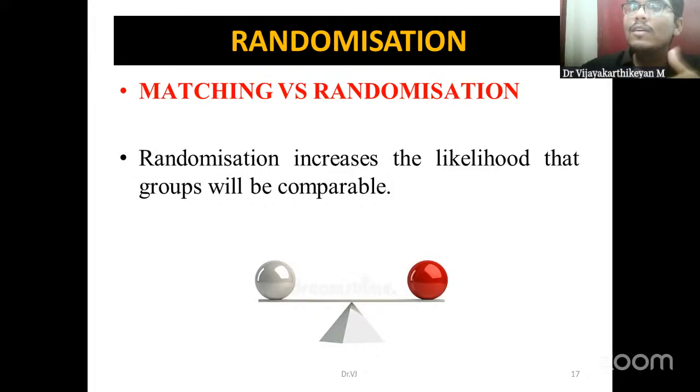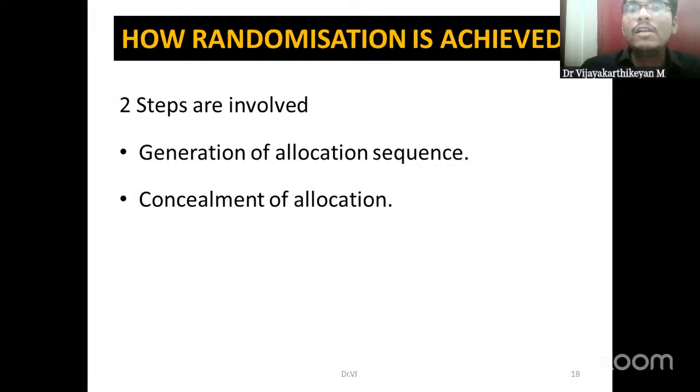So the unidentified confounders will also be equally distributed if we introduce randomization. So there is more chance that both the groups will be comparable or balanced in randomization when compared to matching. So this confusion you shouldn't have. Many a times we see students writing matching in case of RCT and even in case of cohort. They just mix up and write a newer study design. So please don't do that. You have to understand what is what.